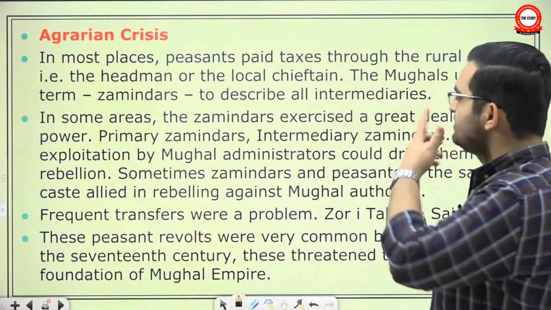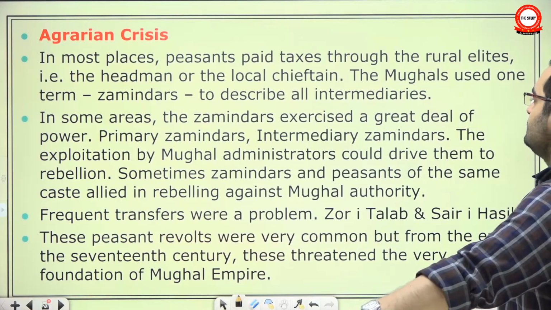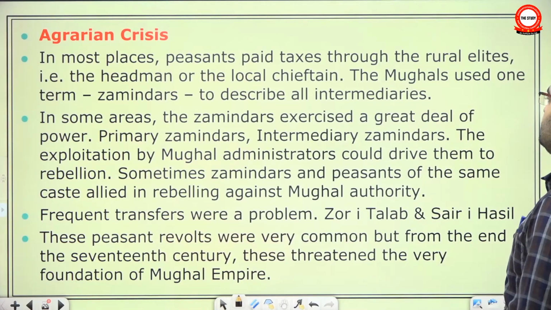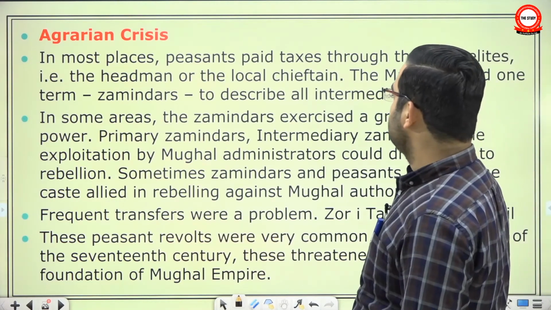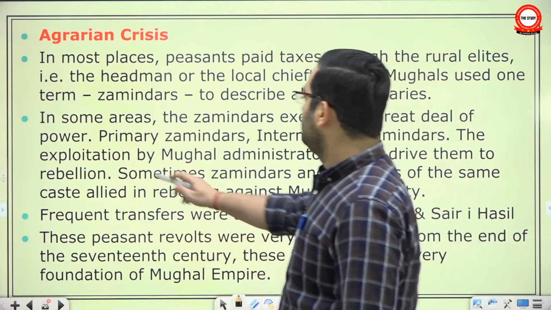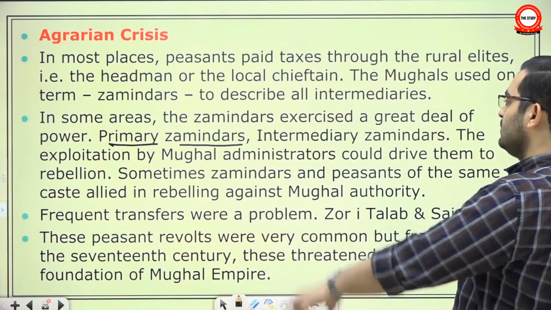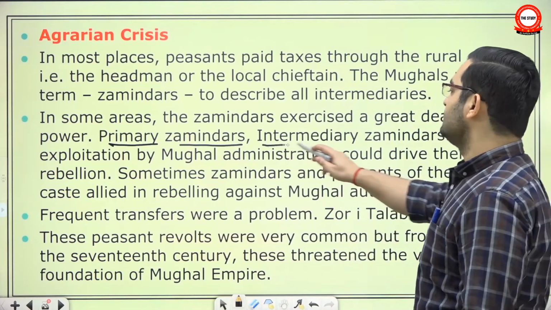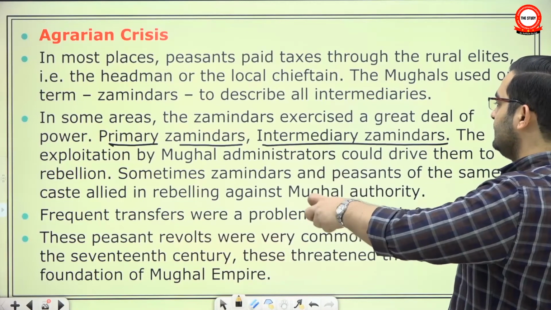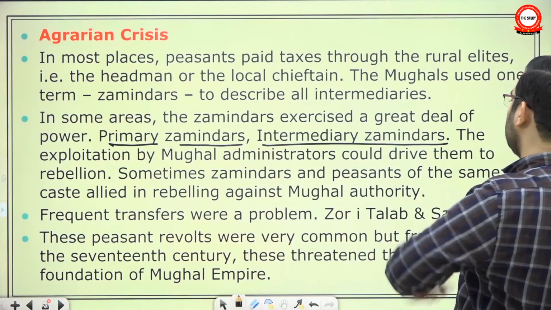Now, agrarian crisis. In most places, peasants paid taxes through the rural elites, that is the headman or local chieftain. The Mughals used one term, Zamindars, to describe all the intermediaries. In some areas, the Zamindars exercised a great deal of power. There were two types: primary Zamindars that directly owned the land, they were owner proprietors, and then intermediary Zamindars. They were not involved in the cultivation, but they collected revenue as a hereditary right, and then deposited money to the Mughal administration.